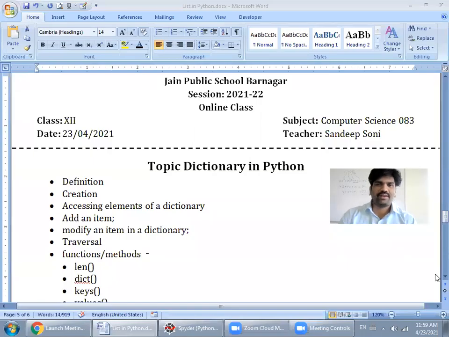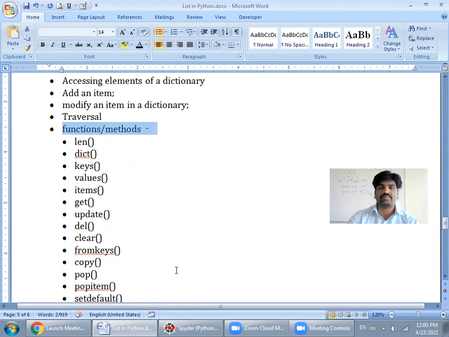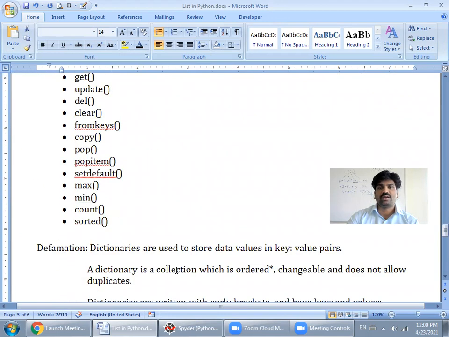Good morning everyone. Today we will discuss dictionary in Python. The topics that we cover in the dictionary in Python are definition of dictionary, creation of dictionary, accessing element of dictionary, add a new item in dictionary, modify an item in dictionary, how we can traverse a dictionary, and the functions that are used in the dictionary. Let's start with the definition of dictionary.